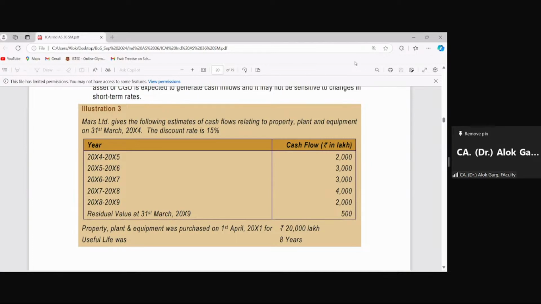Mars Limited gives the following estimate of cash flows relating to the PPE on 31st March 2004. The discount rate is 15%. See how I am reading this question.